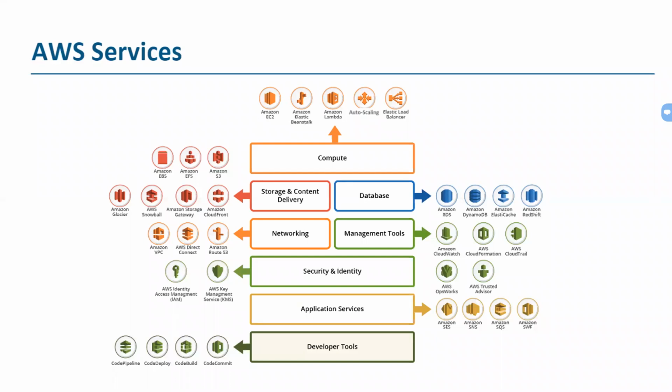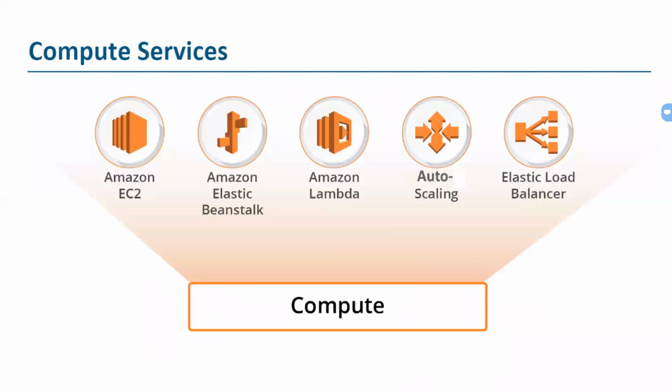I'll basically be giving a high-level overview of all these segregations, all these grounds on which these services are divided. Under compute, we have multiple services like EC2, Beanstalk, Lambda, auto scaling, and load balancer. As I already said, I'll be mainly focusing on EC2 and auto scaling because that is very much needed for a DevOps engineer to discuss.